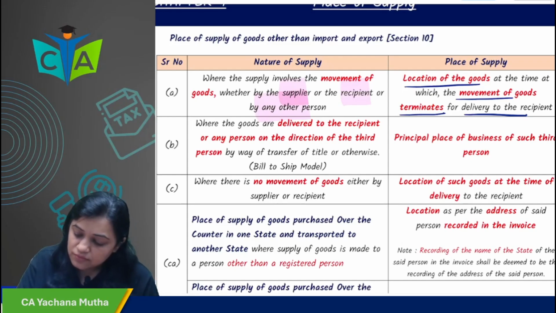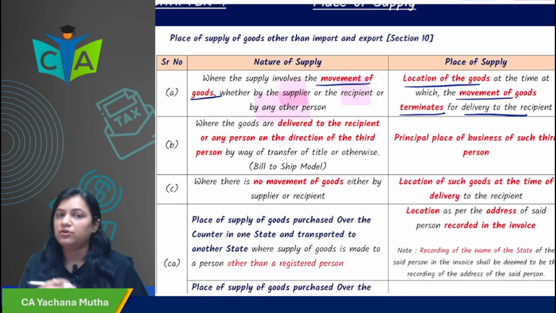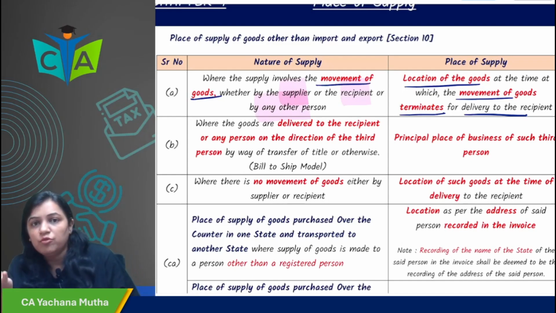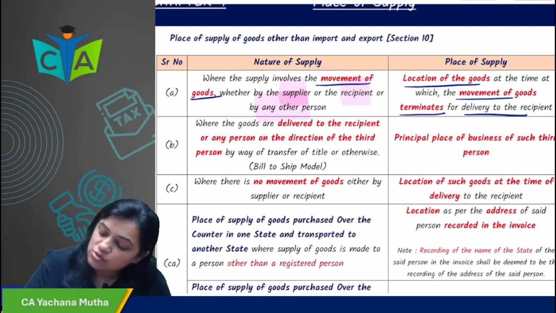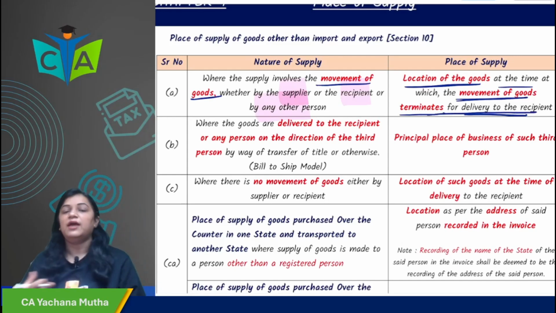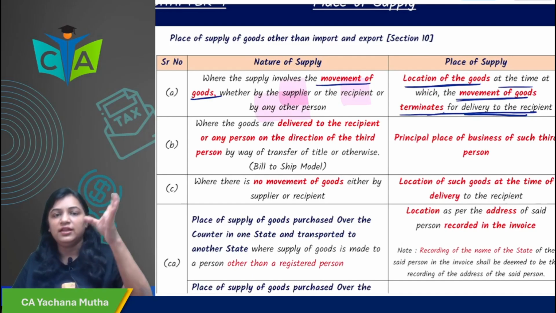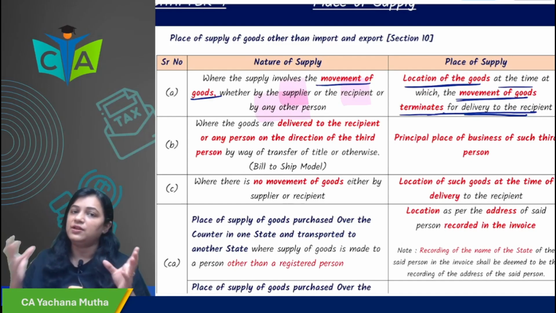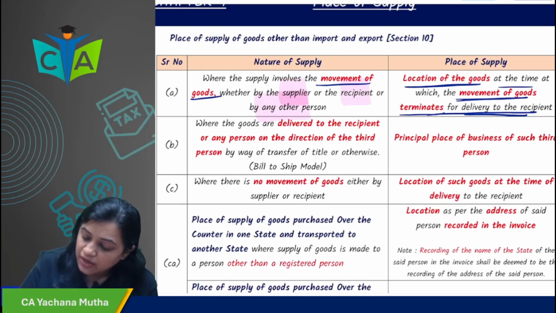For example, my goods are moving from Mumbai to Delhi. The movement is terminating in Delhi, so the place of supply would be Delhi. Location of the goods at the time where the movement of goods terminates for delivery. I am in Mumbai, I am a supplier. Location of supplier, Mumbai. Place of supply, Delhi. Location of supplier and place of supply are in different states, so the tax that would be levied would be IGST. I hope it is clear. Next.